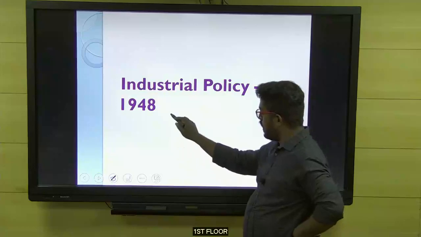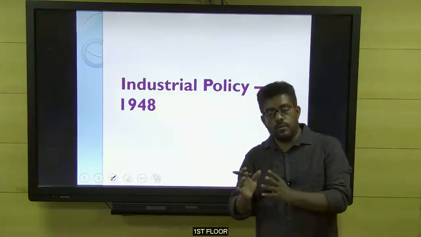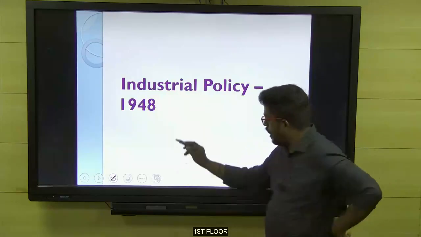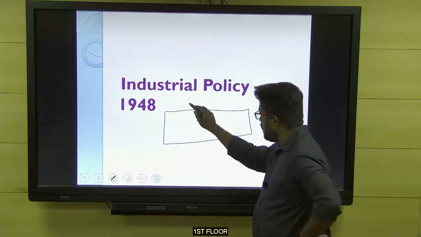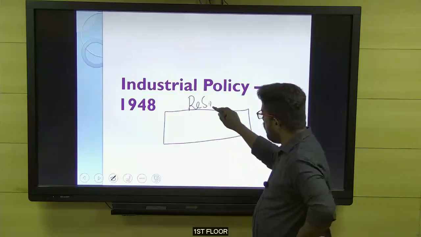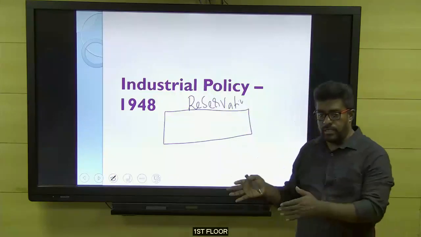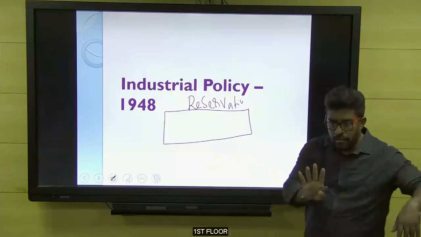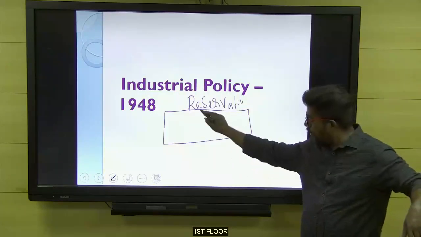Under this policy, they introduced a term called reservation. This concept was introduced by the government, which means among the different industrial areas, the government introduced the concept called reservation. What is the common understanding of the word reservation? For example, if we plan to travel by flight, train or bus, we book a seat for ourselves. In the same way, certain industrial areas were reserved for the government.